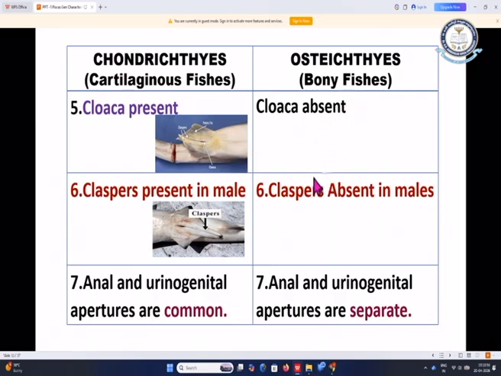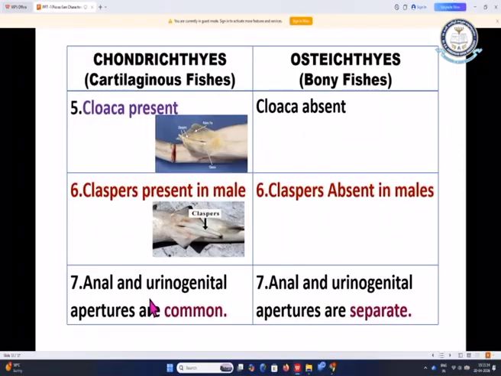and in the Osteichthyes there is no cloaca. Coming to the Chondrichthyes, the claspers, as we have discussed earlier, the males and females are separate, and these claspers are present in the males. In this picture you can clearly view the clasper. These claspers help in the process of copulation, and claspers are absent in the male fishes in the case of Osteichthyes.